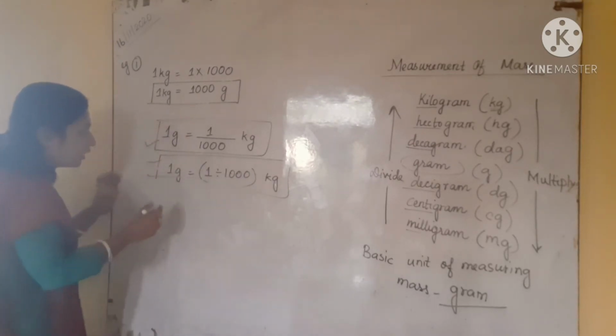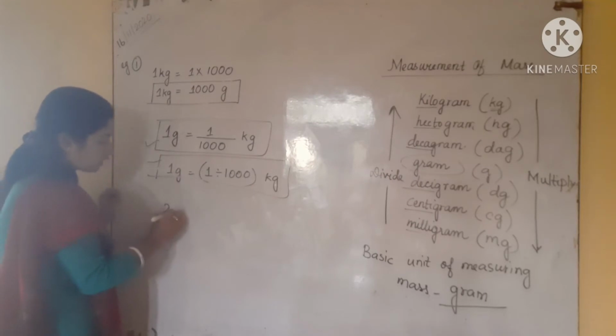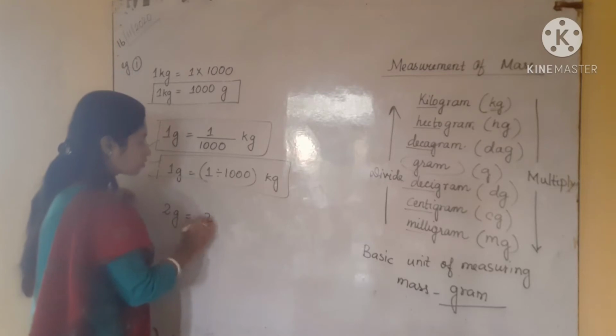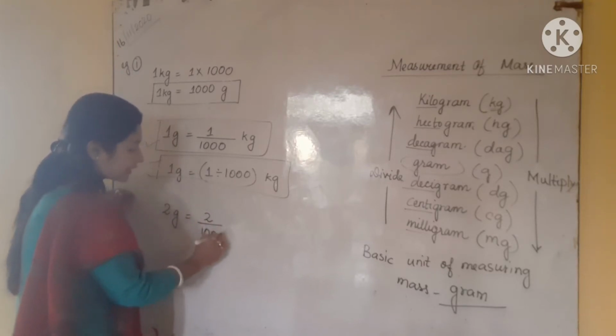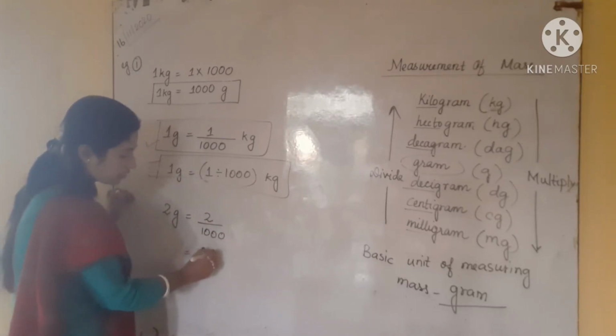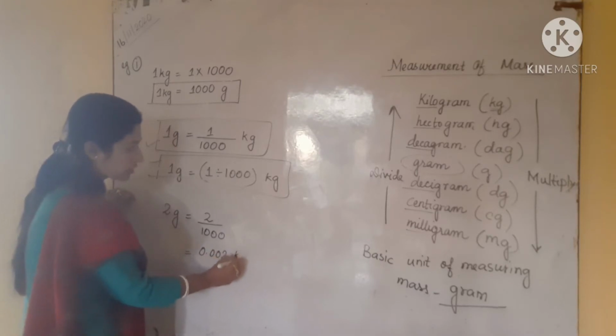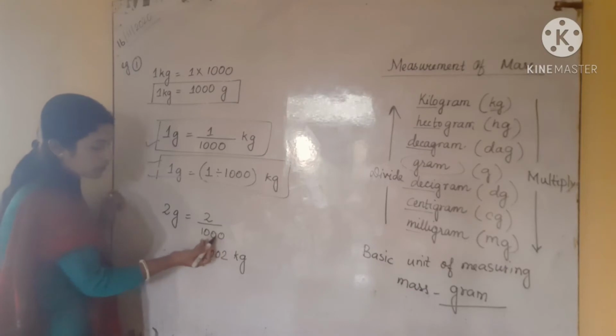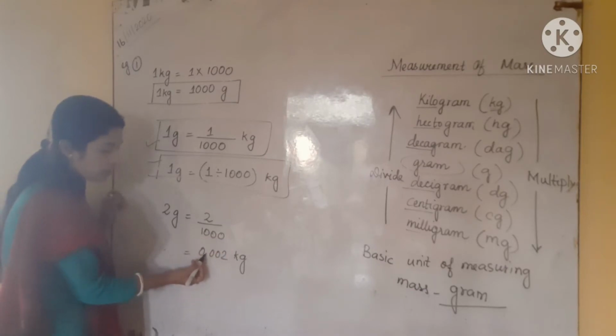So similarly, if you want to convert 2 gram, it will be 2 divided by 1000. In decimal we can write this as 0.002. I have already discussed how to convert, okay. See, here 3 zeros are there. That means you have to put the decimal, and after the decimal point there must be 3 digits.